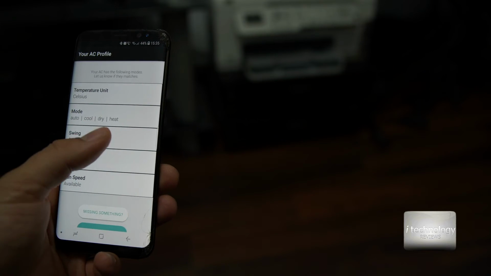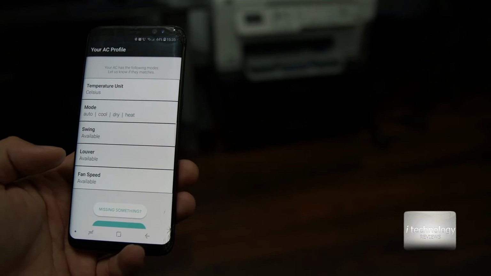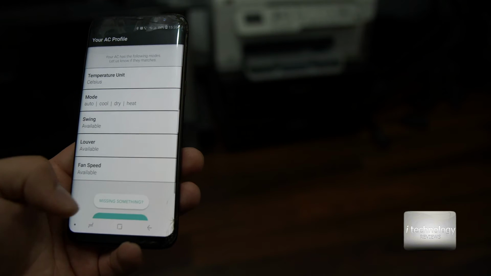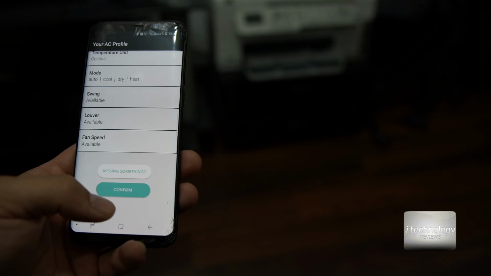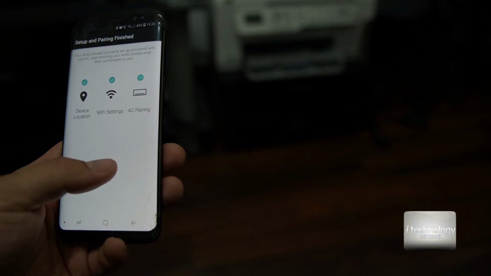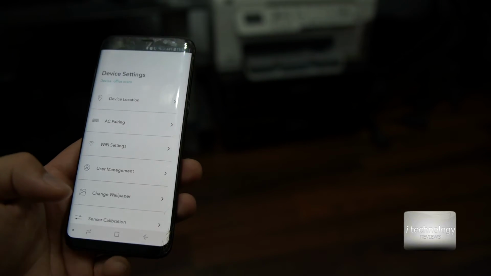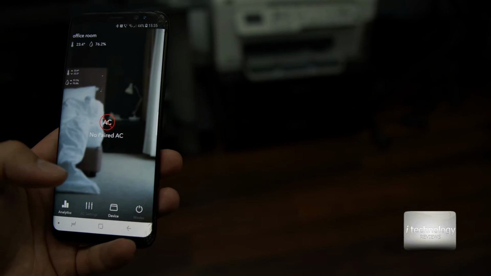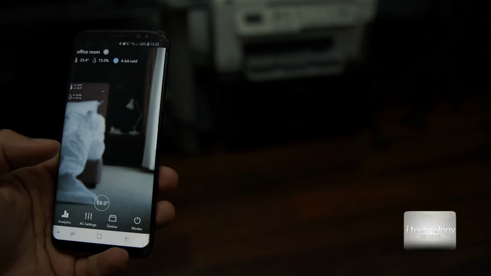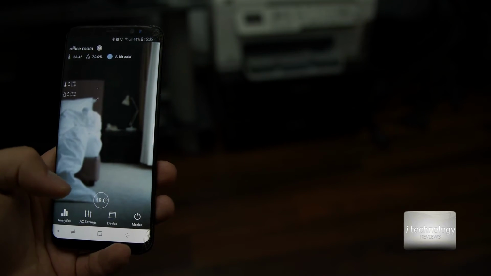We have auto, cool, dry, heat, but I think we have a night mode. I didn't go to next. I don't know what the next button offered, but I'm okay with this. Done, because the Ambi Climate will work with the AC. No paired AC. Okay, we are good.